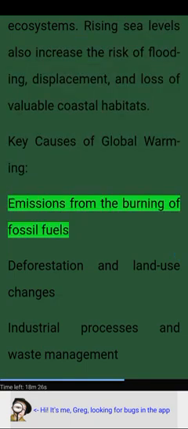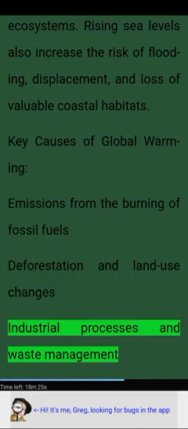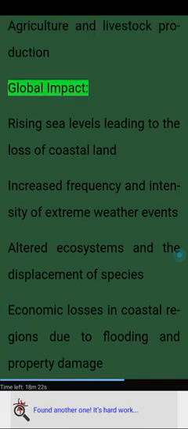Key causes of global warming. Emissions from the burning of fossil fuels. Deforestation and land use changes. Industrial processes and waste management. Agriculture and livestock production.